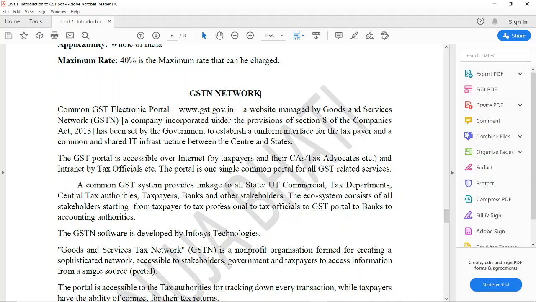www.gst.gov.in, and this site is a common electronic portal where the suppliers or the registered persons can file their returns and make payment of GST to the government. It is a common portal for interaction between the government and the registered GST payers, and this portal is accessible over the internet. It is one single common portal for all the GST related services.